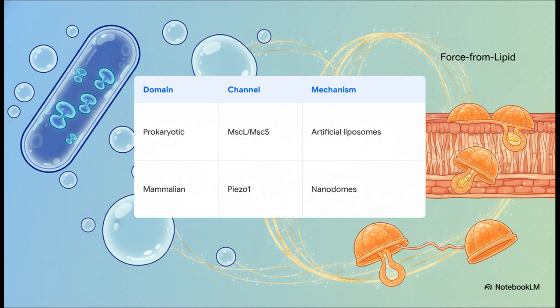And as we just saw with the Piezo1 nanodomes and similar lipid cork mechanisms in mammalian potassium channels, this brilliant piece of biological engineering has been perfectly conserved across evolution, all the way to human skeletal muscle.